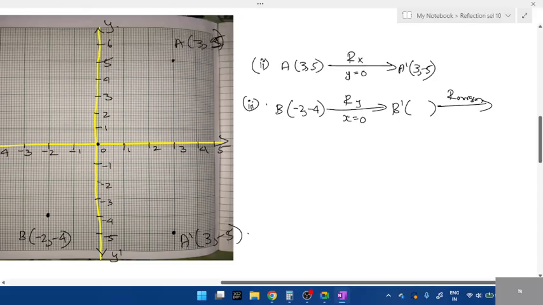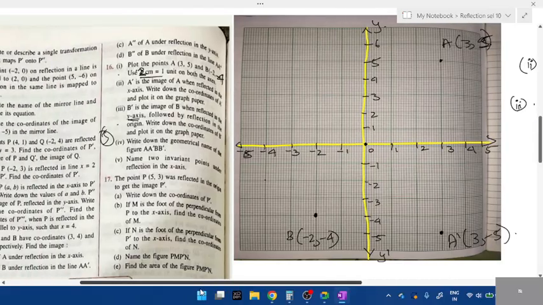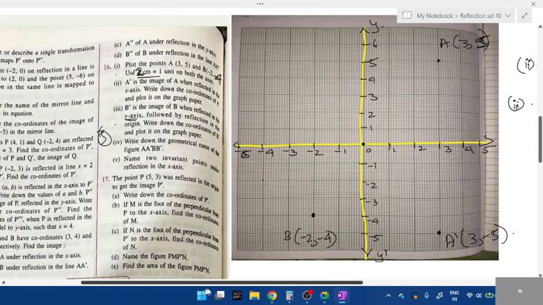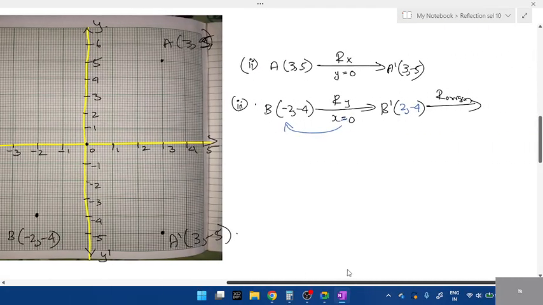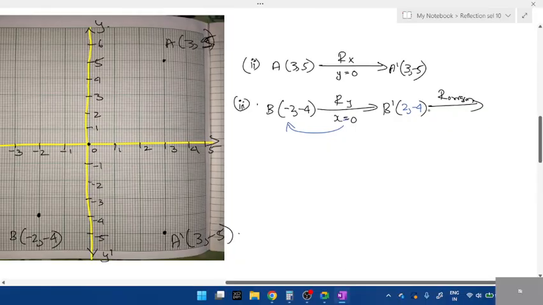Now, minus 2 comma minus 4 reflection x is equal to 0, therefore x value will change. What's the value? 2 comma? How come 3 comma minus 4? It is 2, right? 2 comma minus 4. But that is not what you're going to plot, students. Which one you have to plot? Again, this B dash origin. Yes. If it is reflected in origin, you get minus 2 comma 4. This is the actual answer.